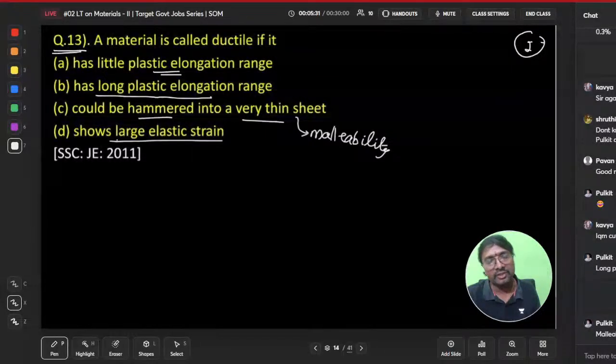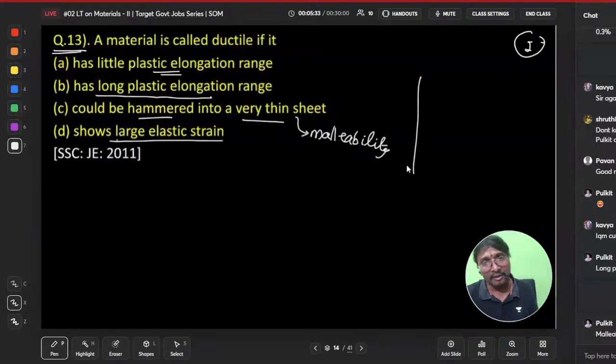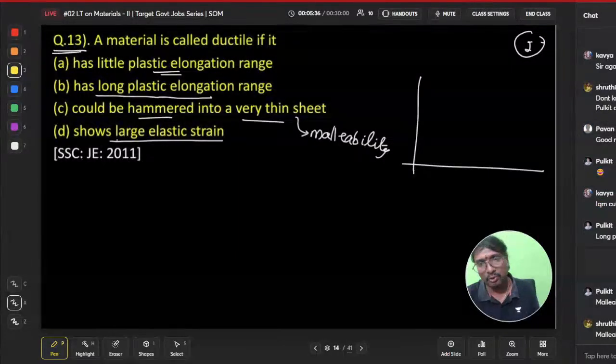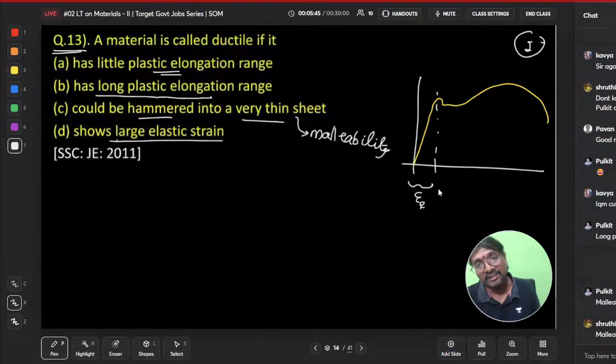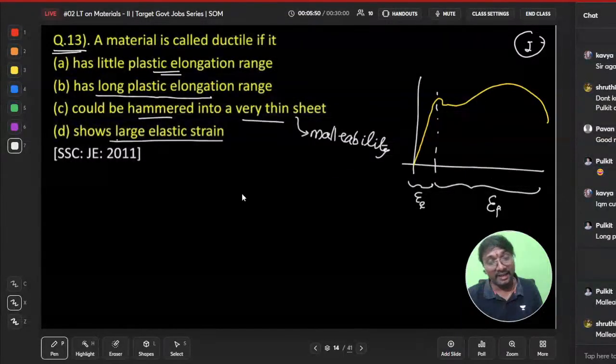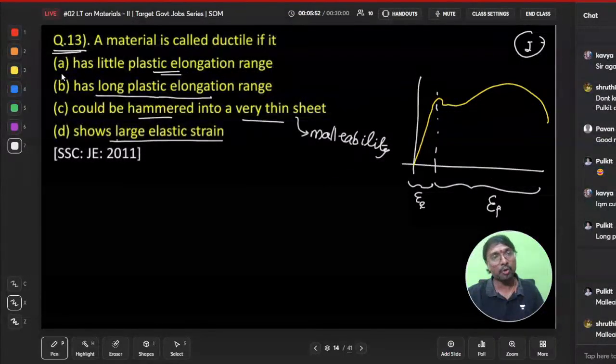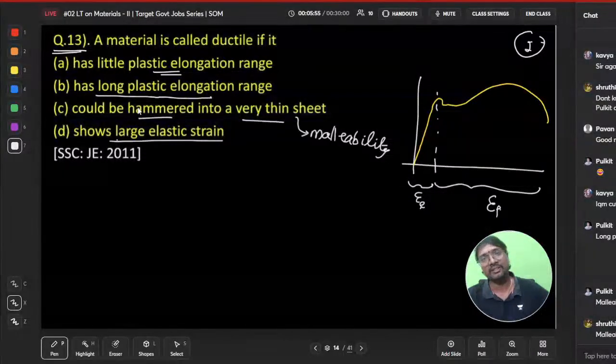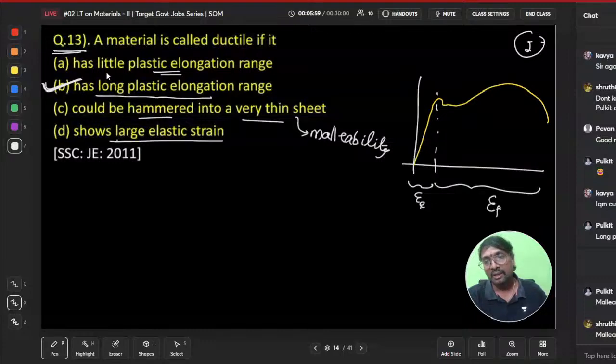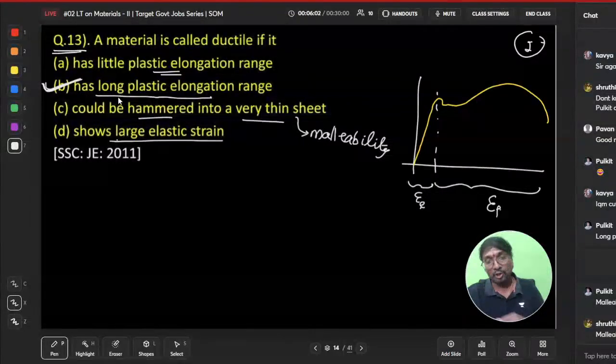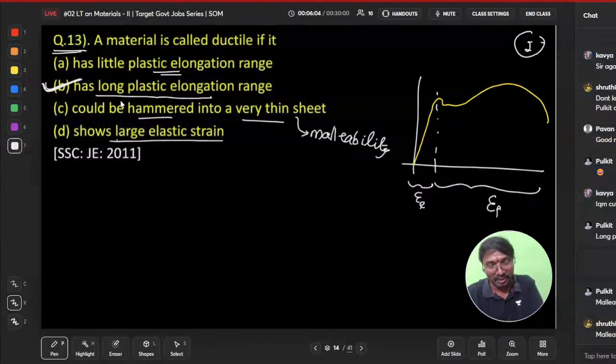It shows a large elastic strain. Whenever you have mild steel, if you observe, the small elastic strain will be there, up to the elastic limit only. This is your elastic strain, and this is your plastic strain. So a ductile material will show a very large amount of plastic region. Yes, very large amount of plastic region it will show. Shall I move on to the next question, all of you?